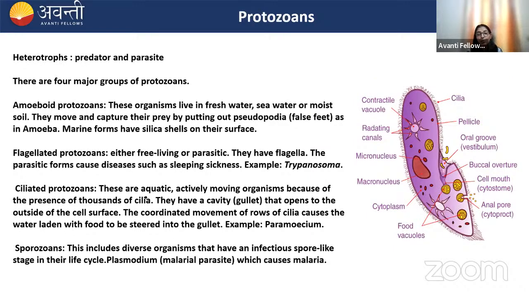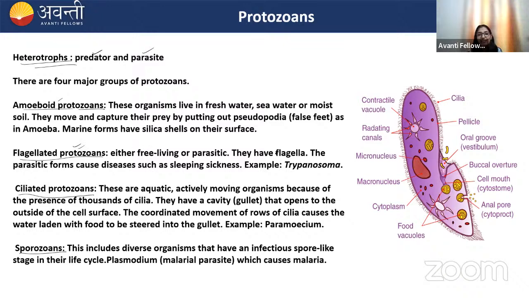Next one is protozoans. Remember, protozoans are heterotrophic. They can either be predators or parasites. There are four major groups of protozoans: amoeboid protozoans, flagellated protozoans, ciliated protozoans, and sporozoans. Amoeboid protozoans include amoeba. Amoeba have pseudopodia, which are false feet, and the pseudopodia help in movement. They also help in catching prey and engulfing food particles. The marine forms of amoeba have silica shells on their surface.